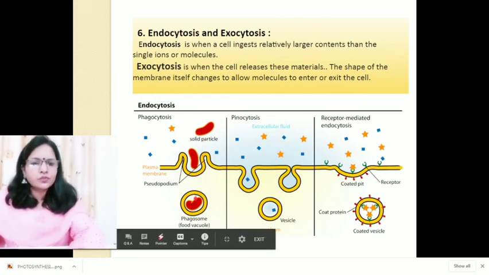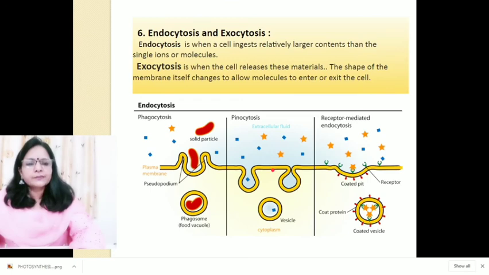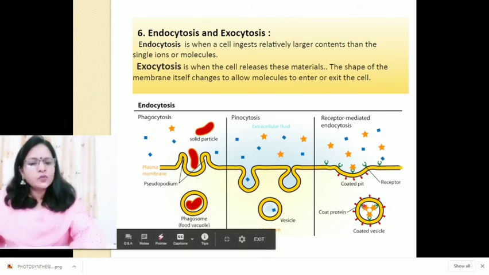Actually, food vacuoles are phagosomes. And pinocytosis is the process in which extracellular fluid, I am talking about fluid, enters inside the cell by the formation of vesicles. And sometimes receptor mediated endocytosis also takes place, in which the vesicles are coated vesicles which are covered by coat proteins.